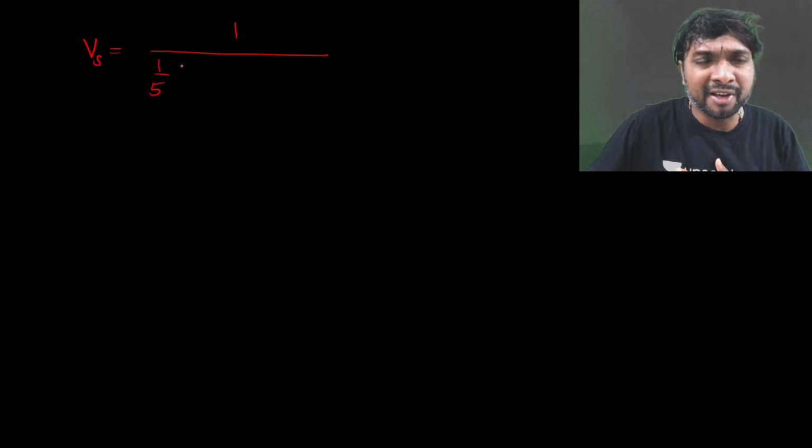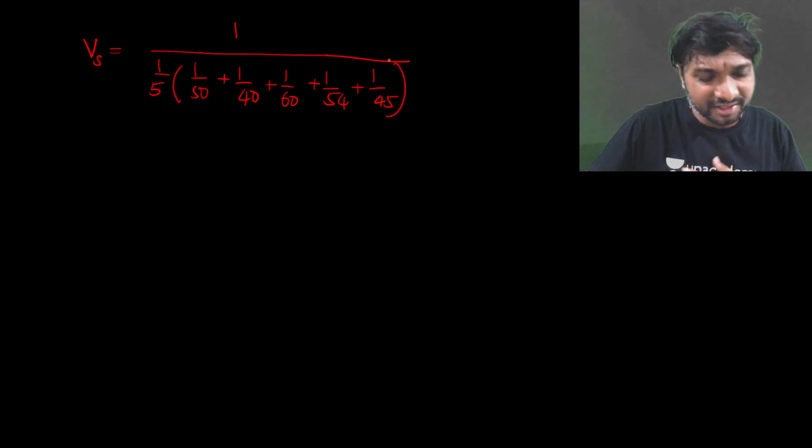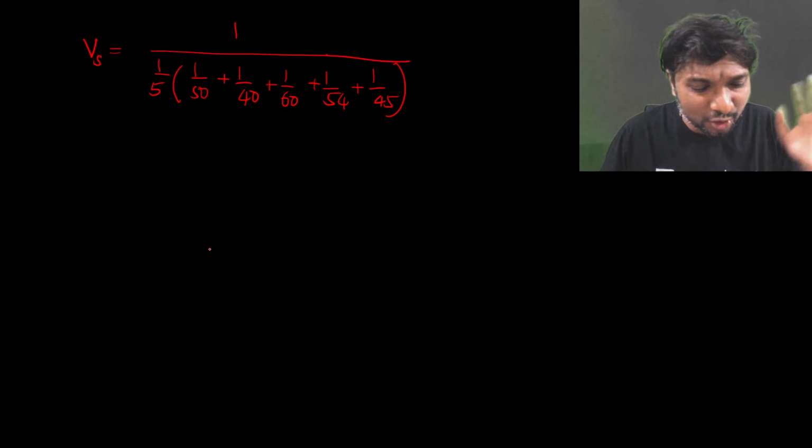Okay, don't worry. So here what is that space mean speed Vs equal to 1 by 5 into 1 by 50 plus 1 by 40 plus 1 by 60 plus 1 by 54 plus 1 by 45, right? So first I'll be writing this here, then we'll go for the calculation.